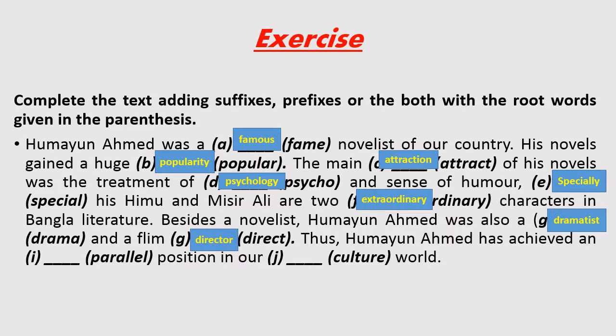Thus Humayun Ahmed has achieved an parallel position. Here you see an, a determiner, and another preposition. So how many words are in this sentence? Two words. One is parallel and another one is position. So we use the rule determiner plus adjective plus noun. So the adjective form of parallel is unparalleled.